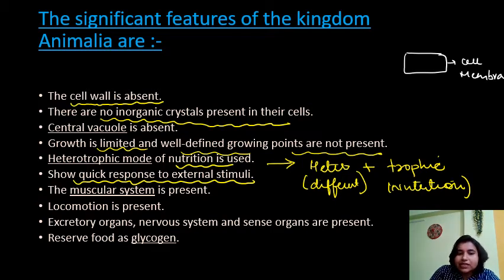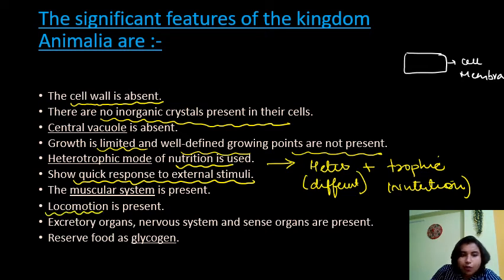The muscular system is present. You can see yourself also, right? You have an excretory system, you have a nerve system, you have a muscular system, right? So all the animals are having circulatory system, excretory system, nerve system, etc. But which is absent in case of plants.